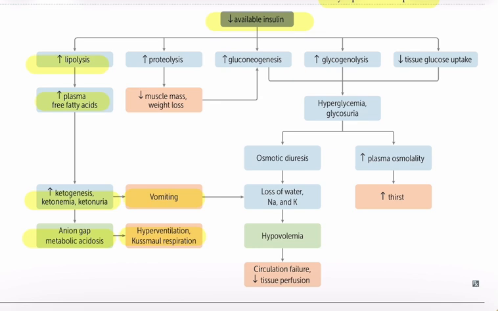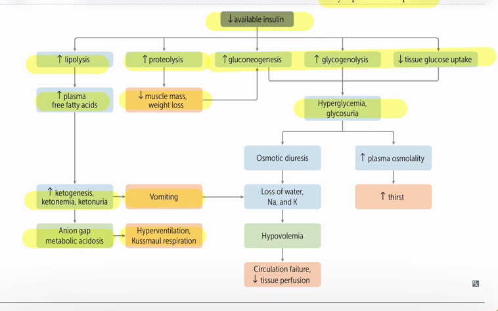Second, proteolysis increases, which causes loss of muscle mass and weight loss. Third, gluconeogenesis increases and glycogenolysis also increases. Along with decreased tissue glucose uptake, these processes lead to hyperglycemia and glycosuria.